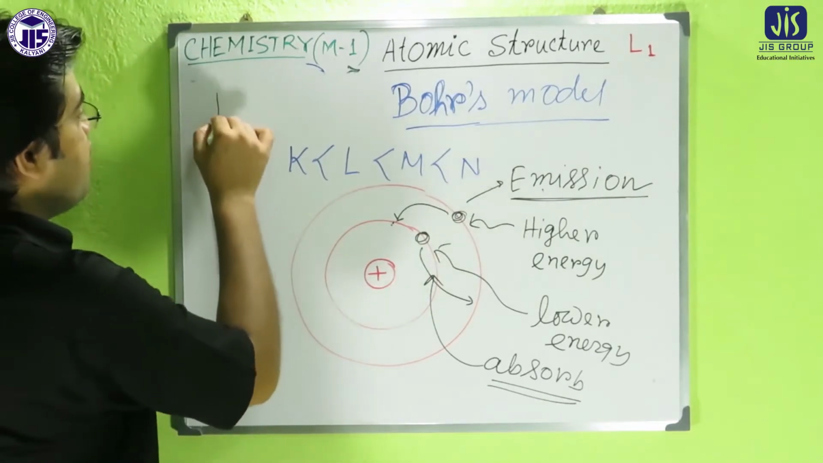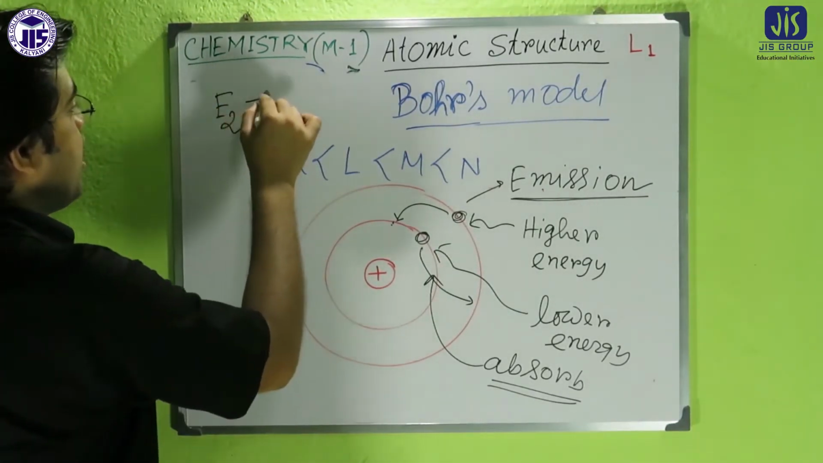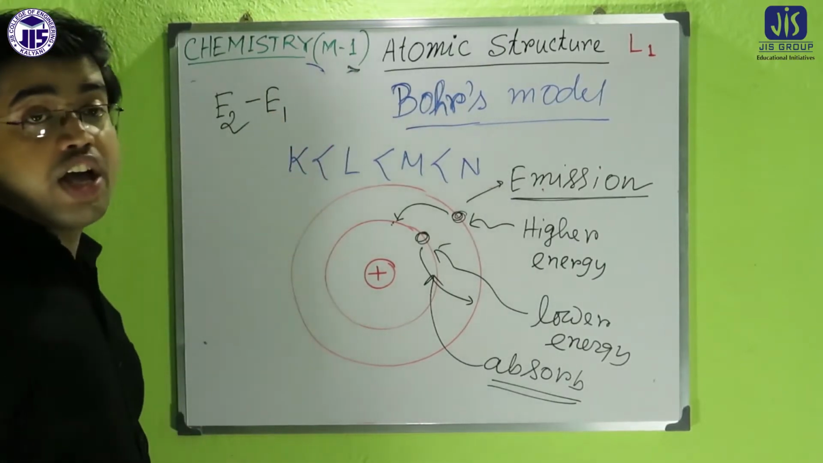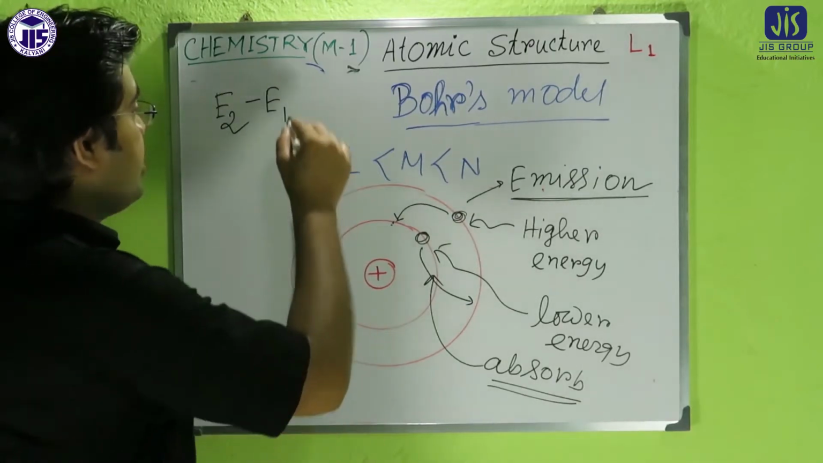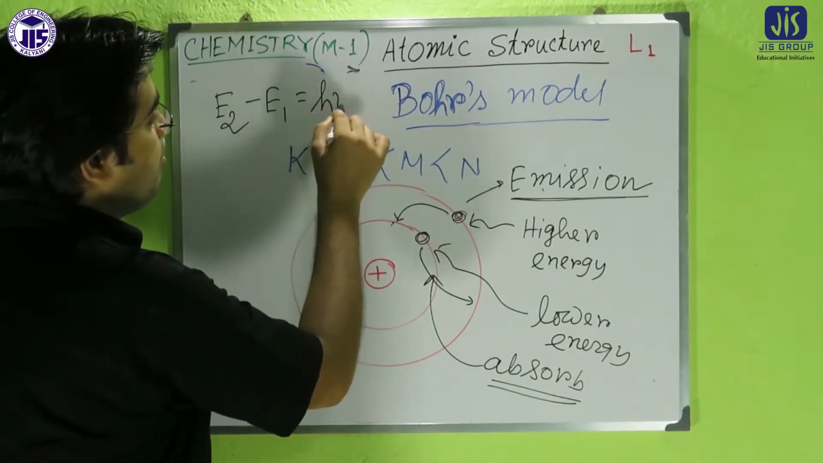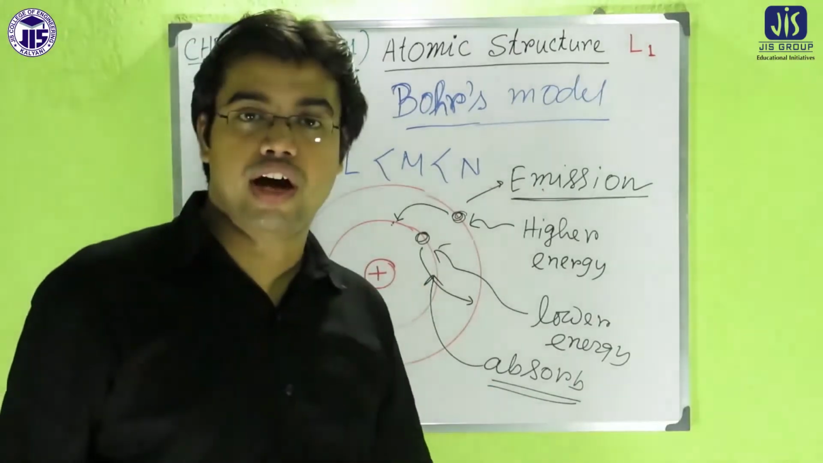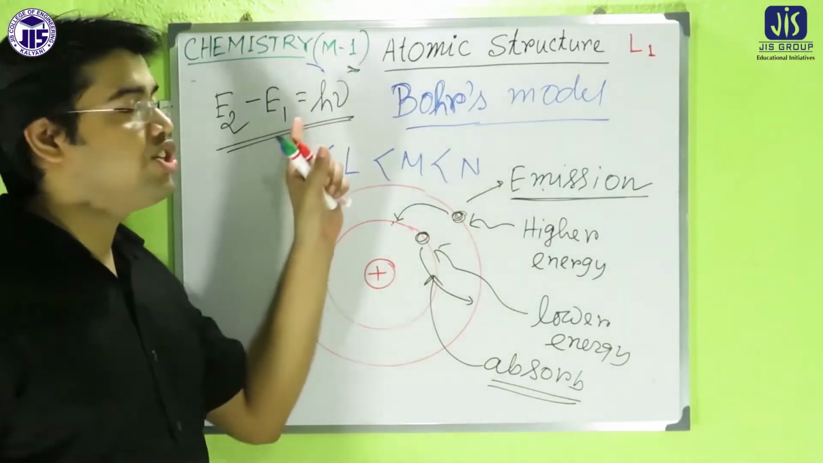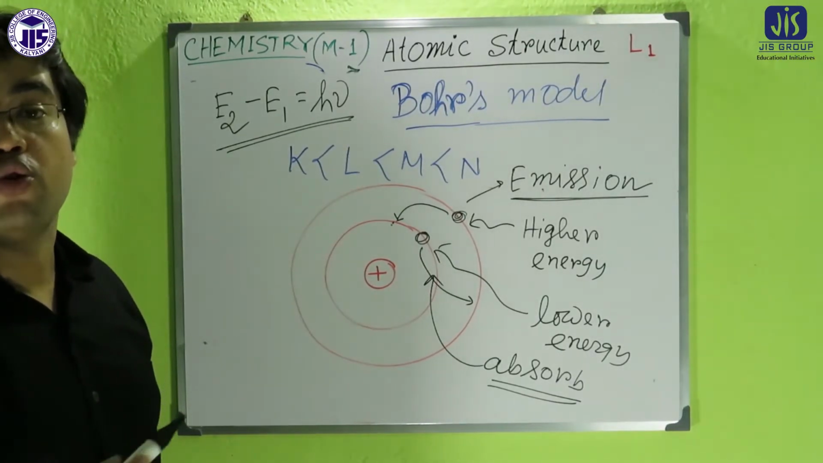If E2 is the energy of the higher orbit and E1 is the energy of the lower orbit, then when one electron jumps from E2 to E1, it must release the energy. That means E2 minus E1 equals h nu. So that is another postulate of Bohr's model.